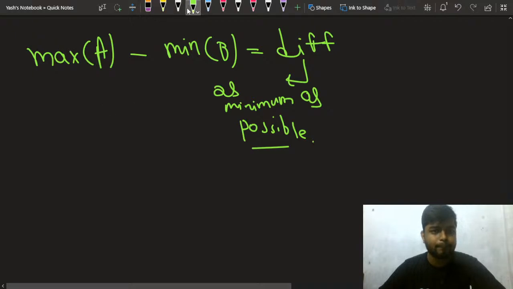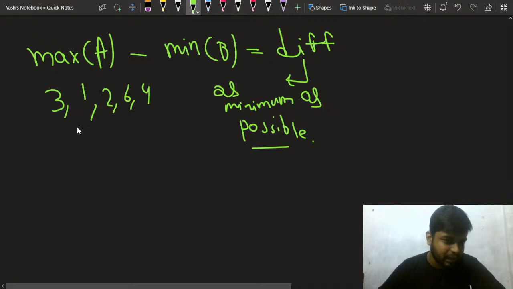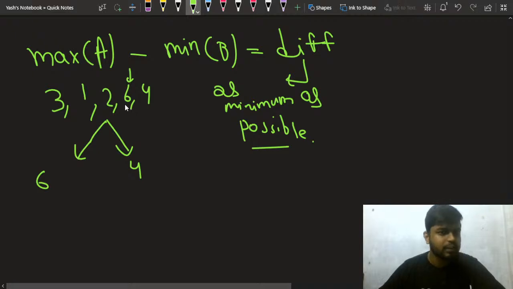So 3, 1, 2, 6 and 4. Let's try to divide them. I can take this 6 and put it here, then take this 4 and put it here. After that I can take this 3 and put it here maybe.